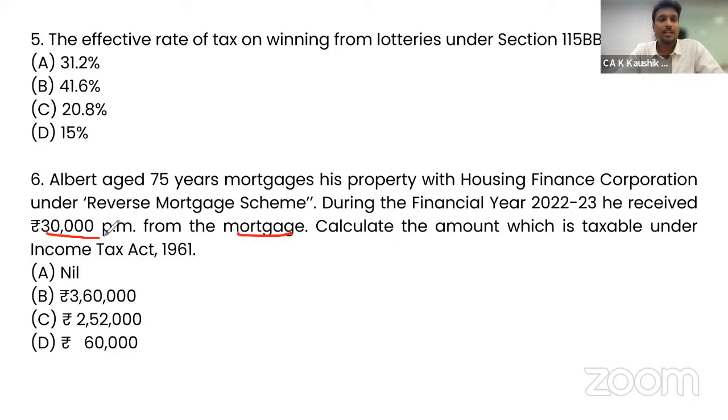If somebody thinks that it is entirely taxable, then you put 30,000 into 12, you select 3,60,000, wrong answer. And if somebody gives a 30% deduction on 3,60,000, you will select 2,52,000. That is also wrong answer. So the correct answer is option A, nil. Okay. Now moving further to the next question, number 7.